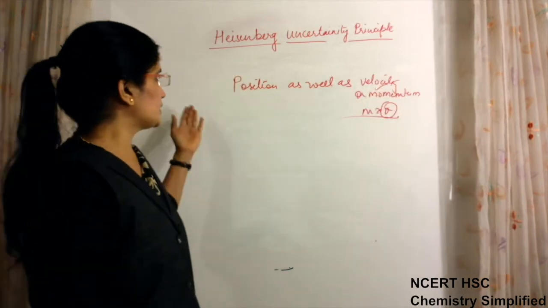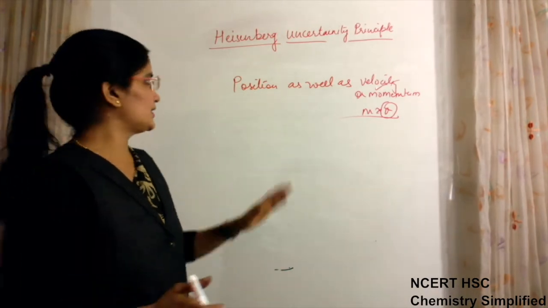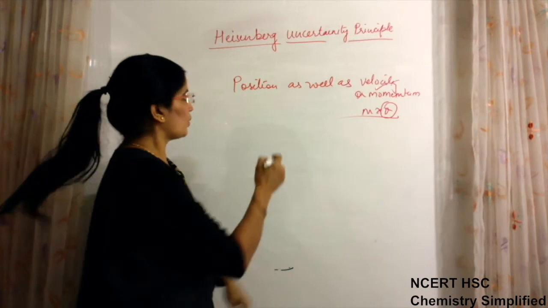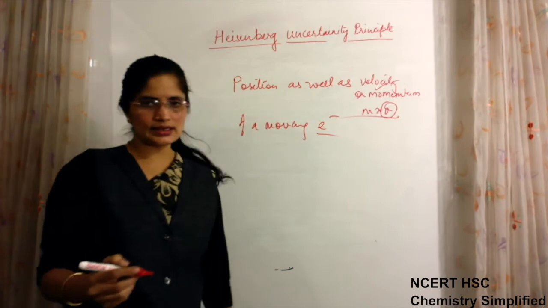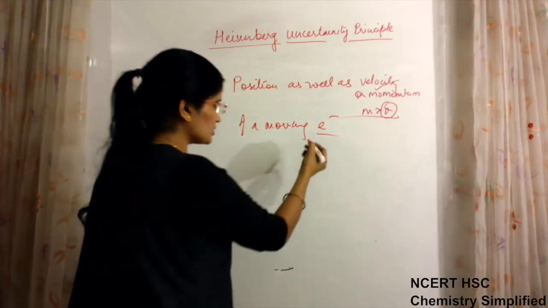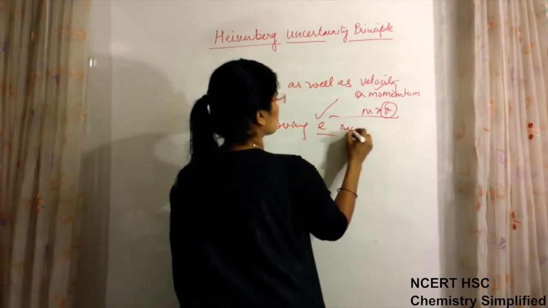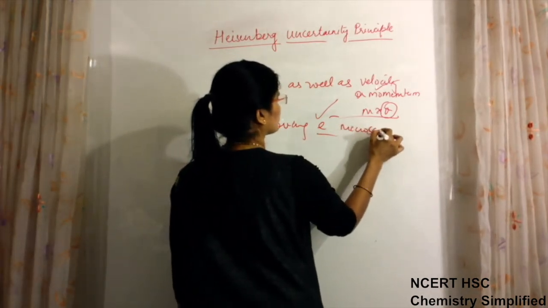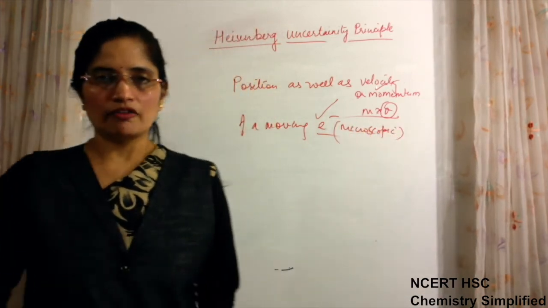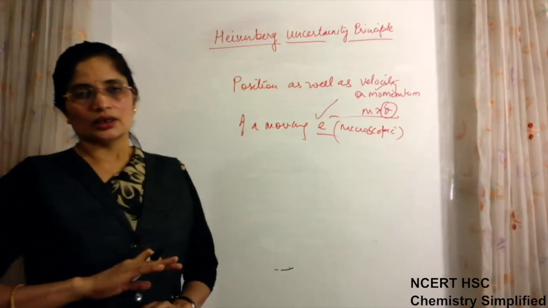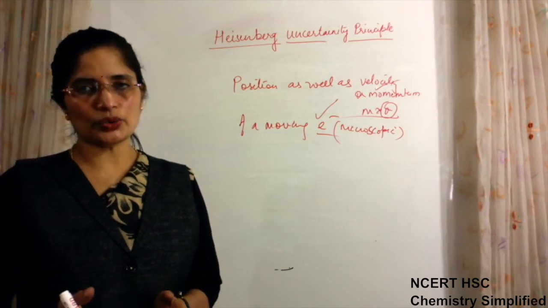He said that it is impossible to find with accuracy both the things simultaneously, position as well as velocity of a moving electron, or you can say a moving microscopic particle, because we are concerned mainly with electrons. This was his rule, which again led to the failure of Bohr's model and the coming into existence of the new model.